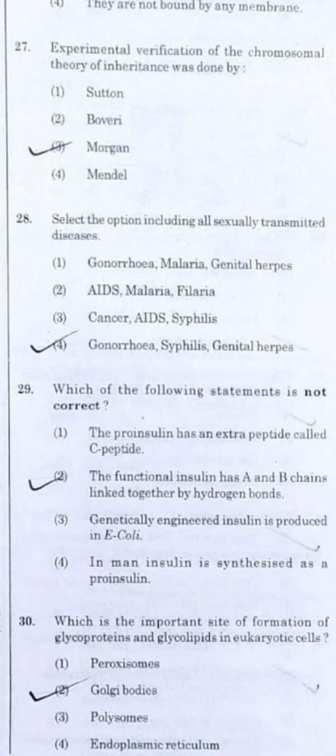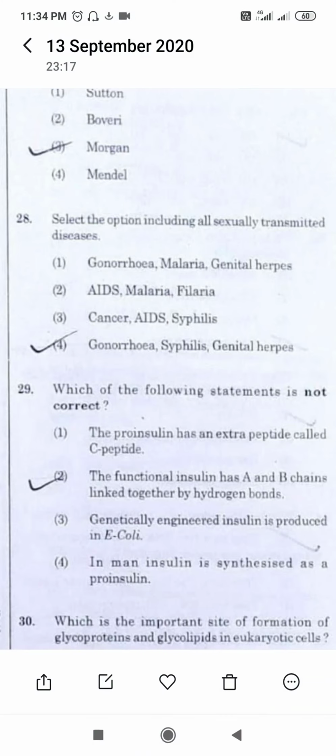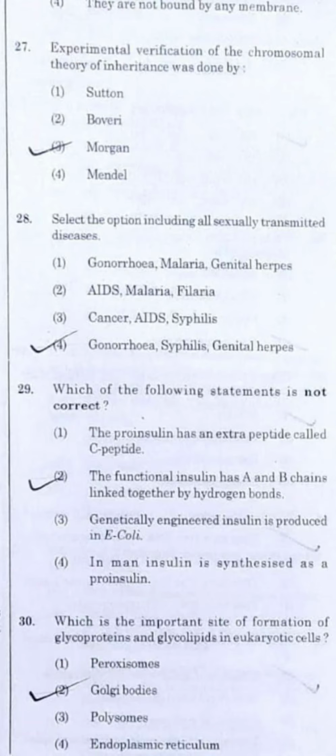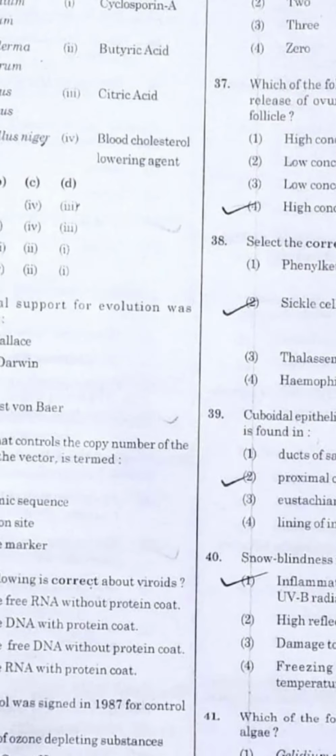Go for question number 30. Which is an important site of the formation of glycoproteins and glycolipids in the eukaryotic cell? Do remember one thing, the majority of you will say it is the endoplasmic reticulum, which is called a protein synthesizing machinery. But here they have added the words glycoprotein and glycolipids. That glyco word is nothing but carbohydrate, and you do know that the addition of carbohydrate occurs in the post office of the cell, and that is none other than the Golgi bodies.